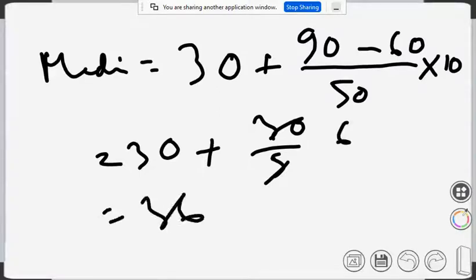So 36. Median will be 36, I think. Yes, sir. So we complete that problem.